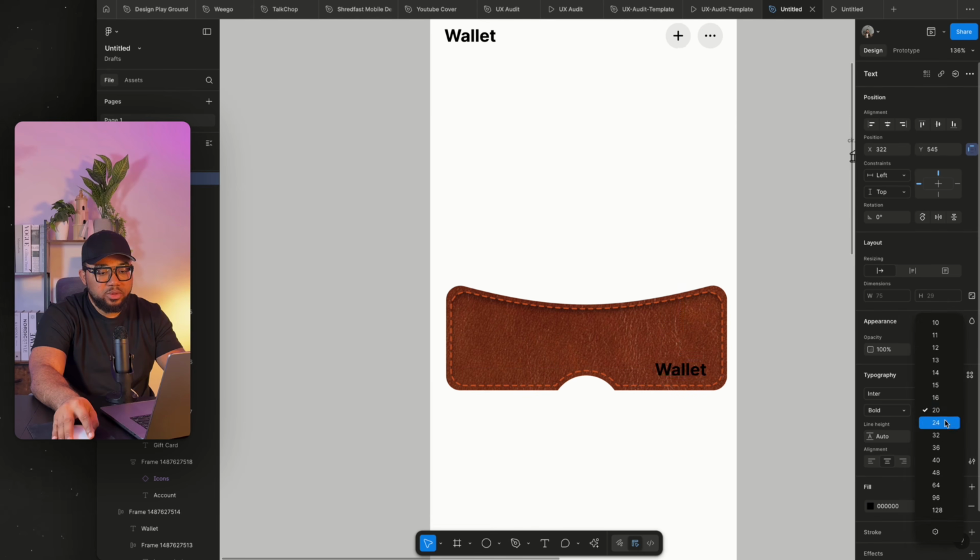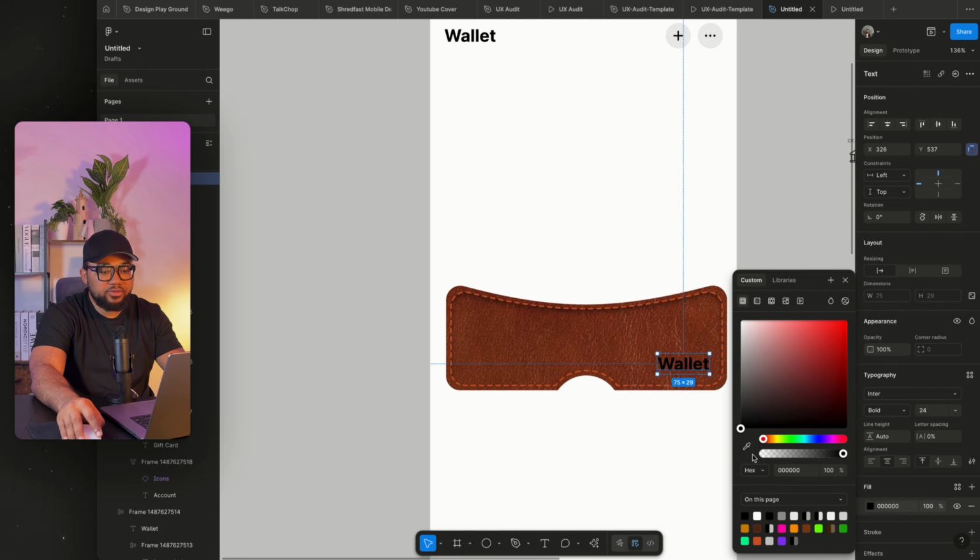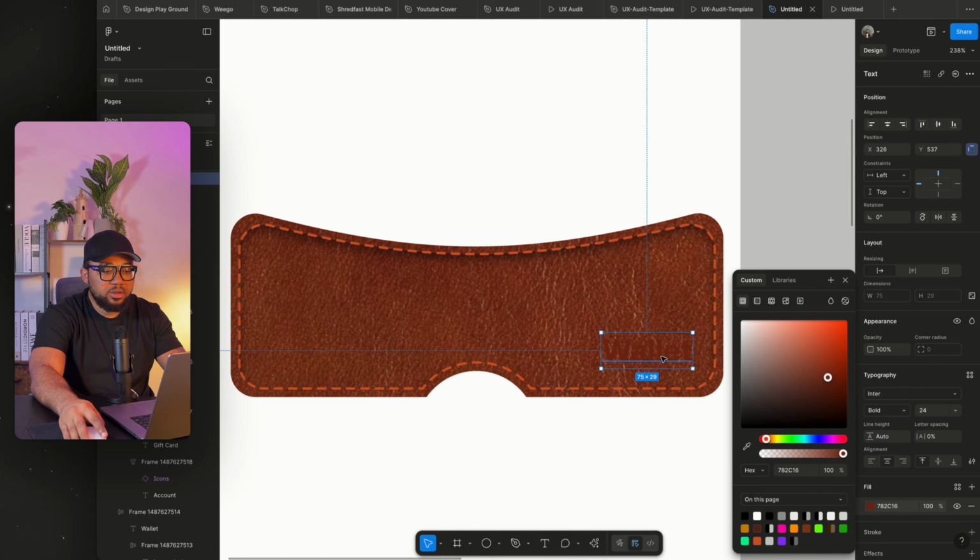I think 24 works. Now the same thing we're going to do, we're going to also find a blend. Let's try this color. Oh, it's too shouty. So I'm just going to find another color here, and once that is there, I'm going to just find a way to tweak it. Yeah, leave it like this.